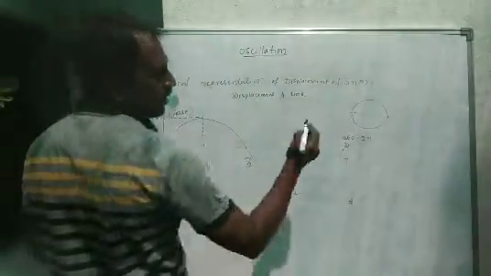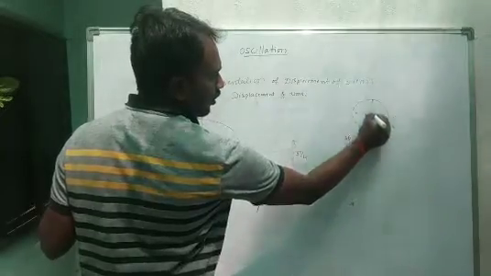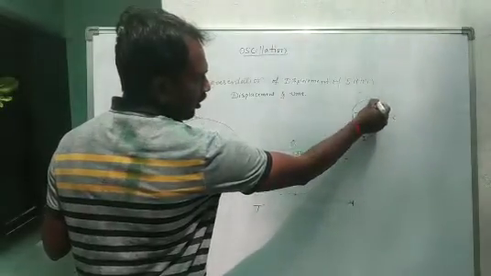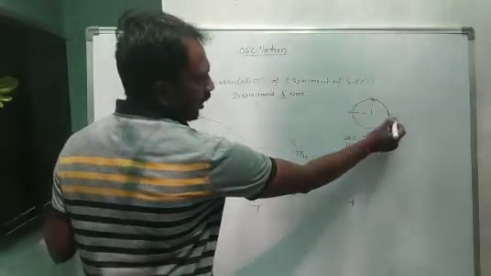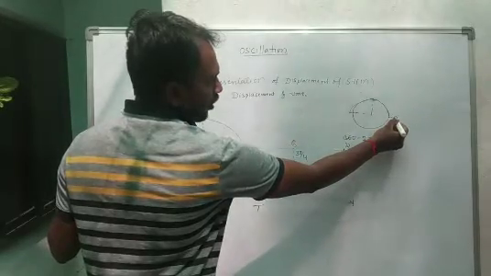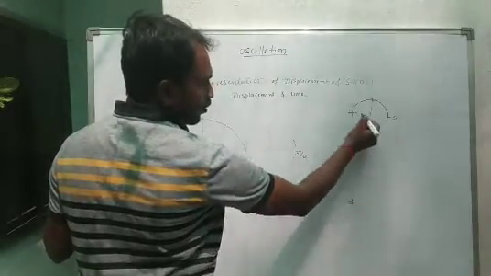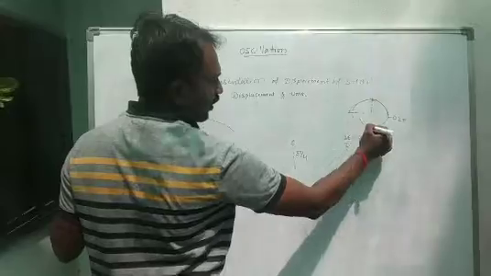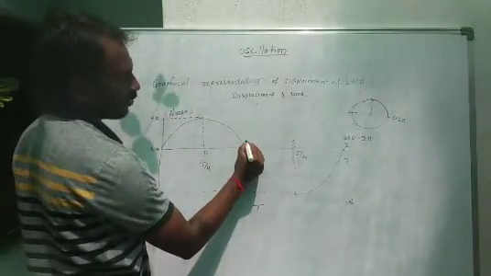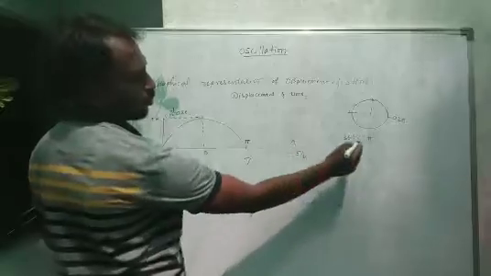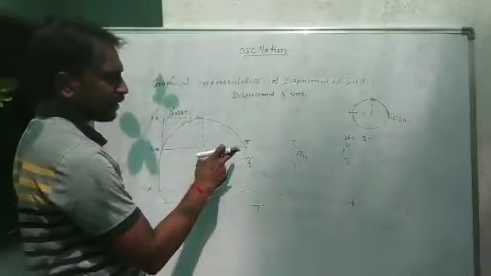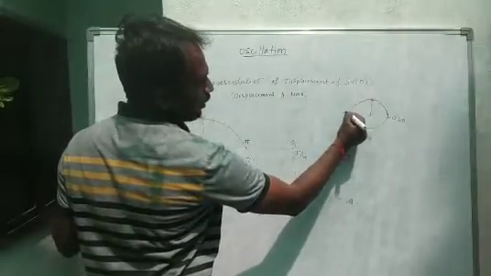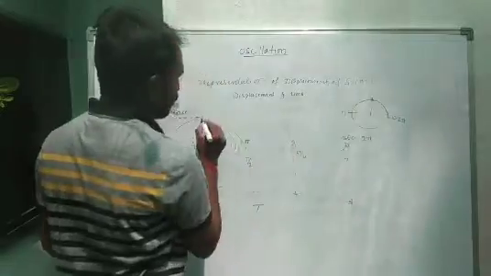So this one is the initial position, and this is the positive half of a cycle. The initial is 0, and when it completes one circle, the total angle is 2 pi. And this one we consider pi, because 2 pi divided by 2 gives pi. And pi again divided into 2 parts gives pi by 2.